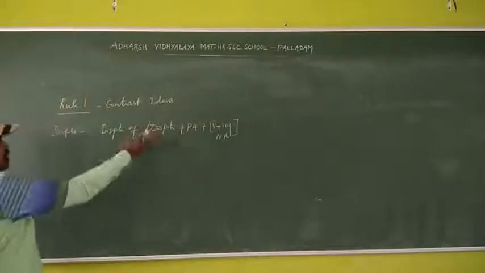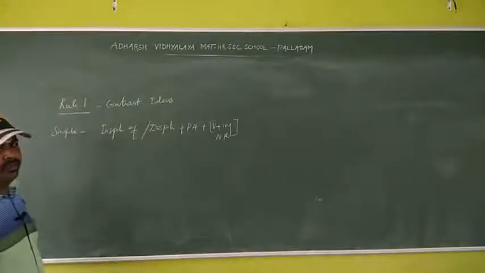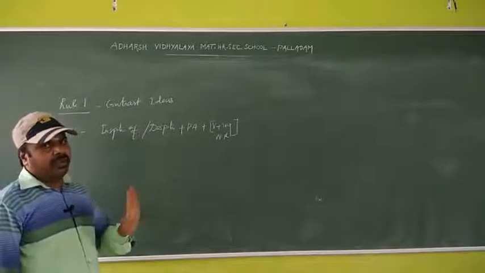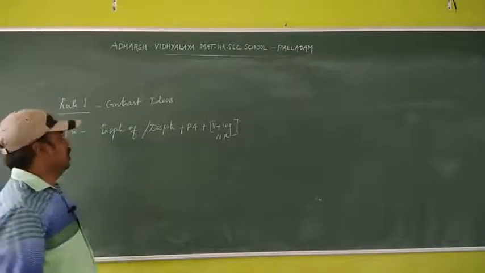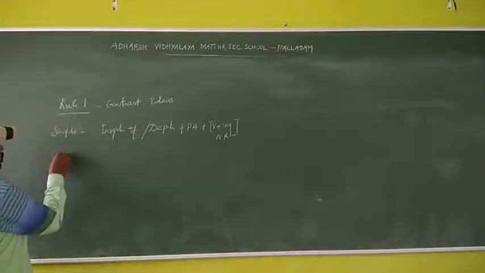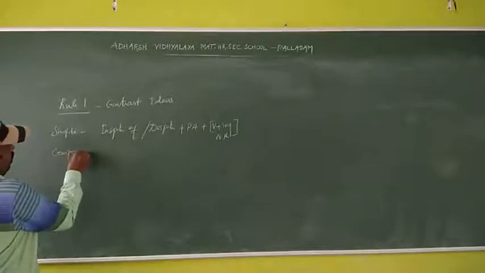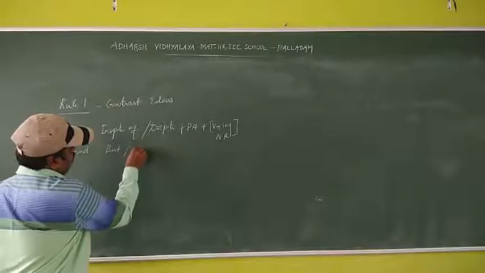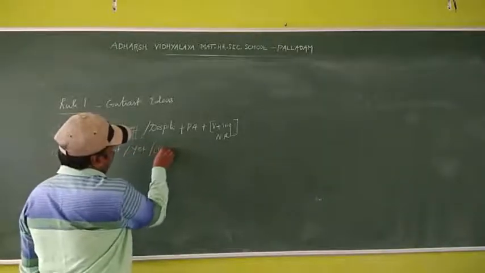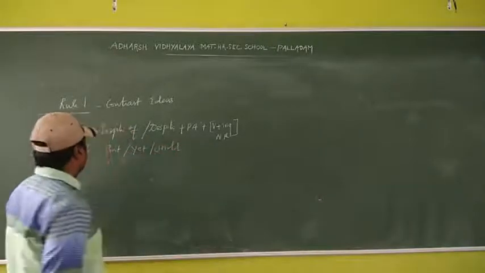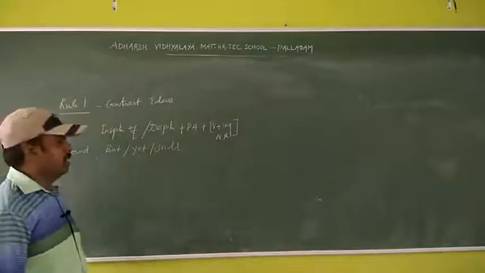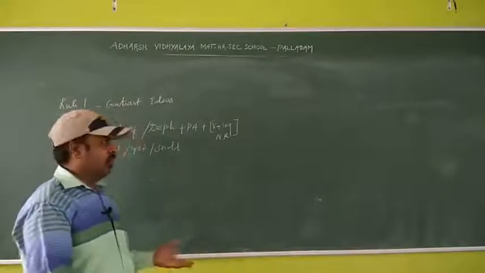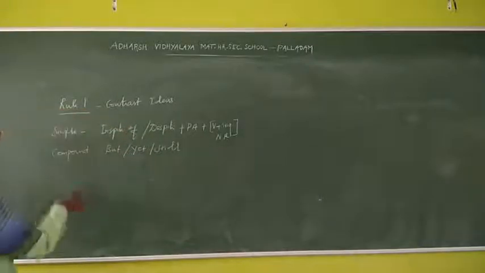So, in spite of, despite and all, it is phrases. You can use either in spite of or despite only. It does not take of. And compound sentence: but, yet, still. These are coordinating conjunctions. But, yet, still. So these are all coordinating conjunctions.